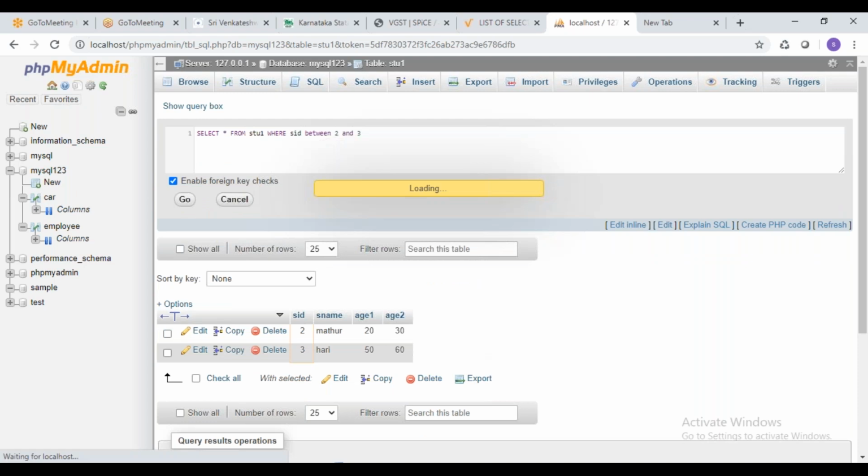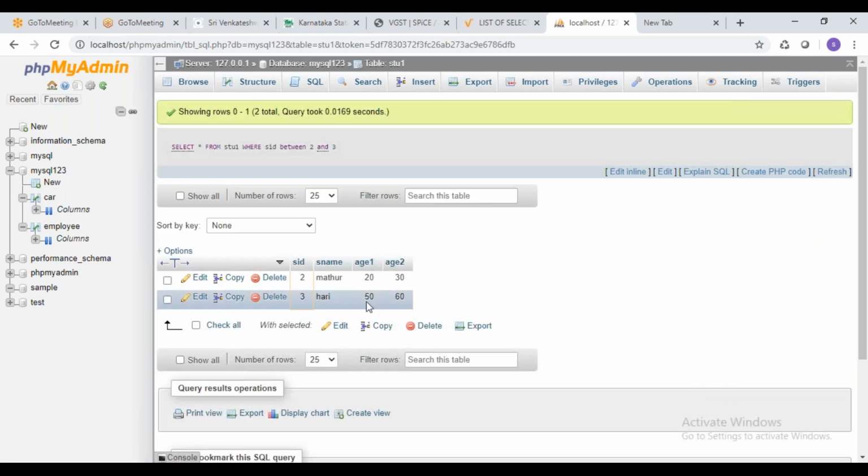Select student between 2 and 3. You can see here, again the same output is coming. So between also gives the same output. Here you can use any arithmetic operators like less than or equal to, equal to. That is also possible.